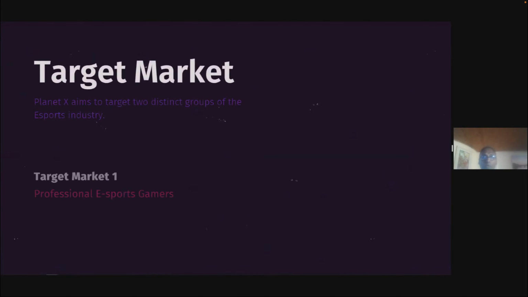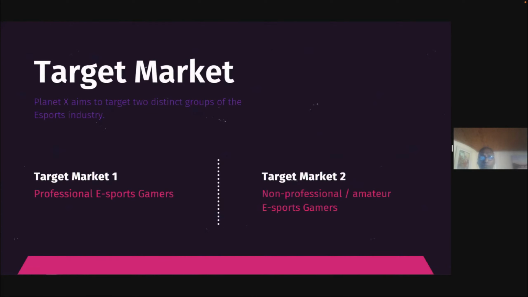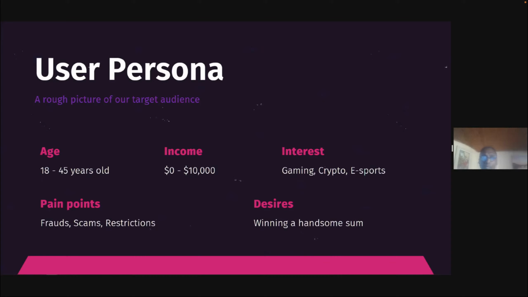Our goal for Planet X is to target two distinct groups of individuals. Target market one is professional esports gamers, to view live tournaments and to place bets on those tournaments with crypto. Target market two is amateur and non-professional gamers. Our typical audience are people between the ages of 18 to 45, either amateur gamers or pro gamers.